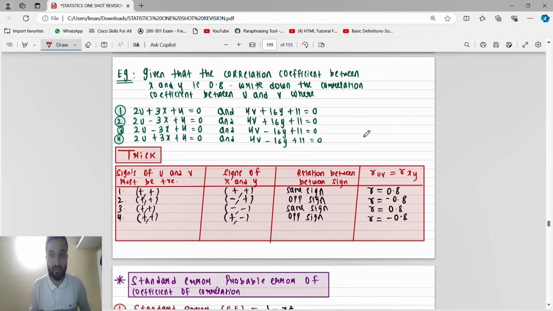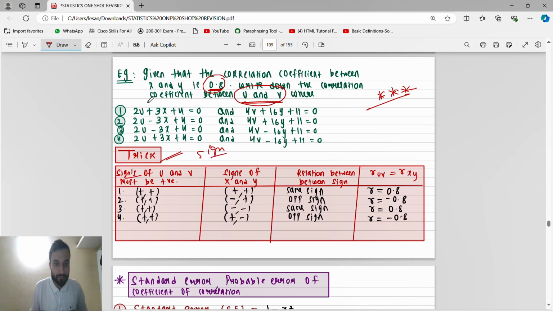Guys, this is important. They will give the correlation coefficient between x and y as this much, and you have to find the correlation coefficient between u and v. Very important. This is a trick, guys: by seeing the signs we will get to know.